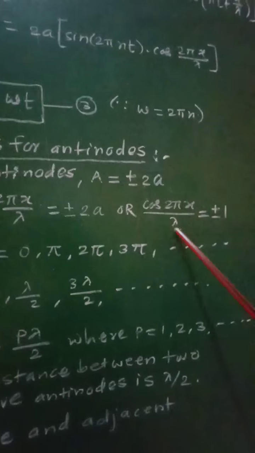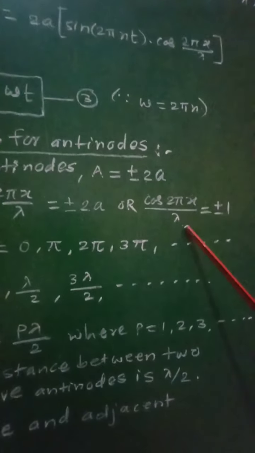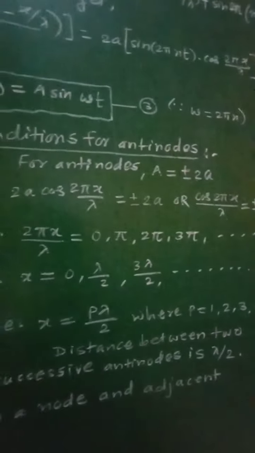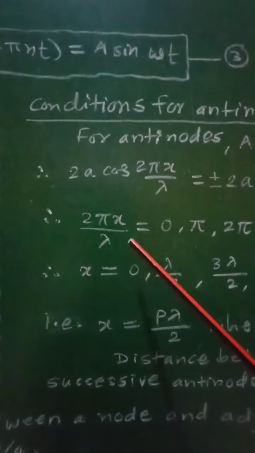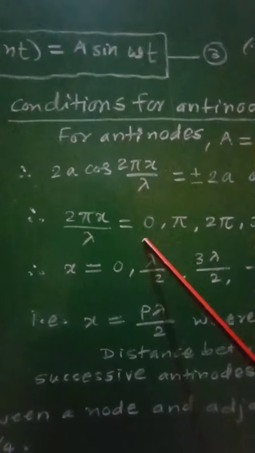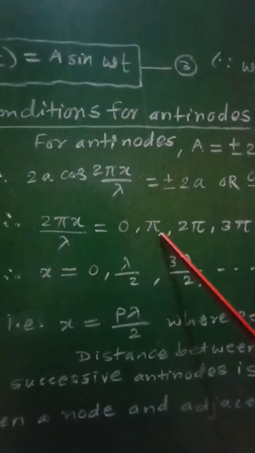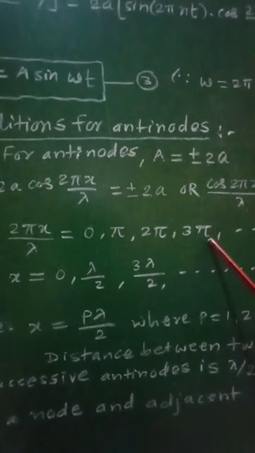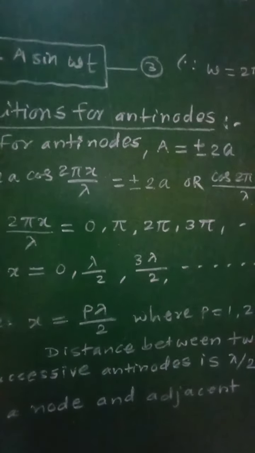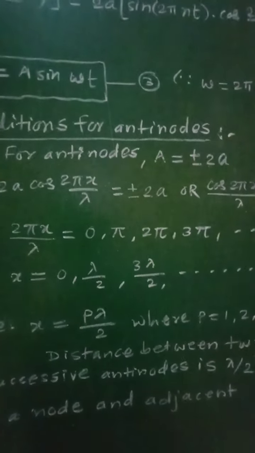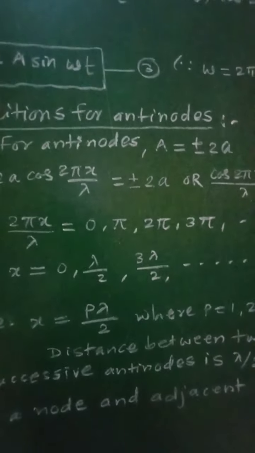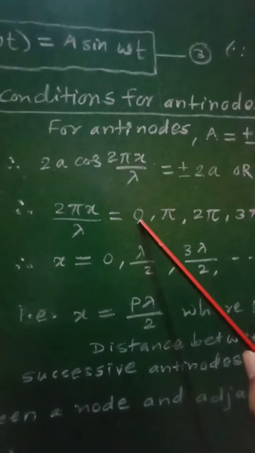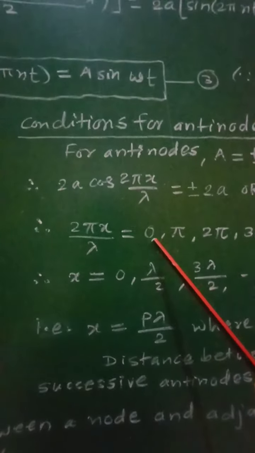Now we have to find those angles whose cos values are either plus 1 or minus 1, and therefore we can write 2πx/λ equal to 0, π, 2π, 3π, and so on. For these values, the cos will be either plus 1 or minus 1. Here 2πx/λ has its first value 0.